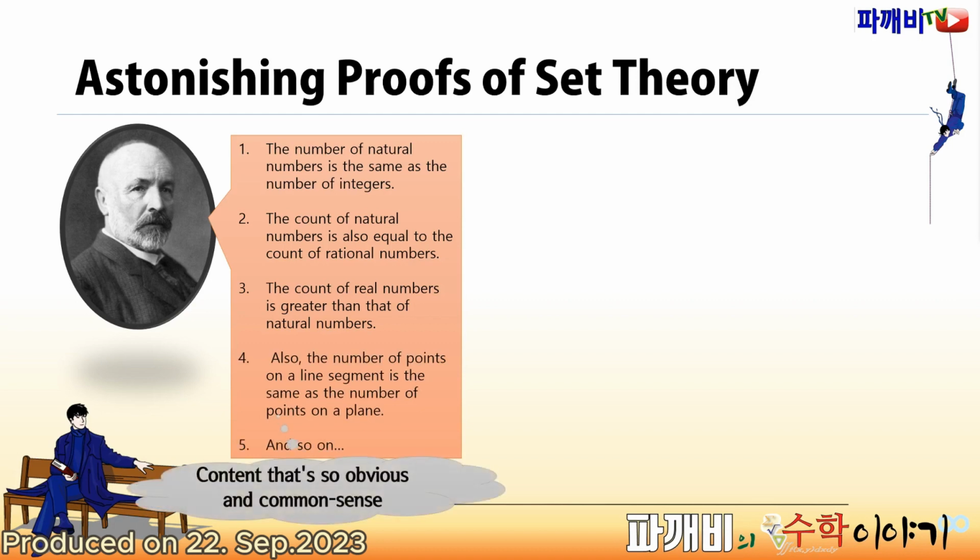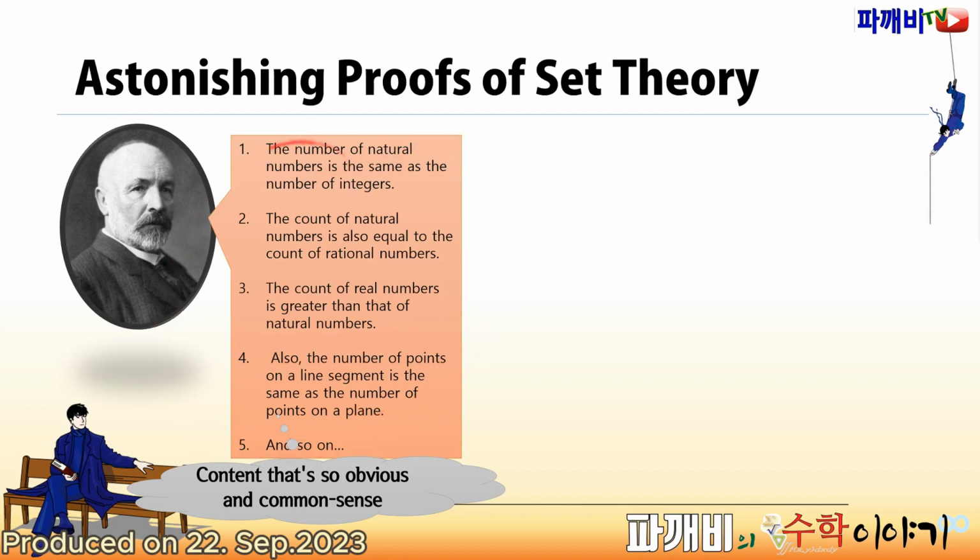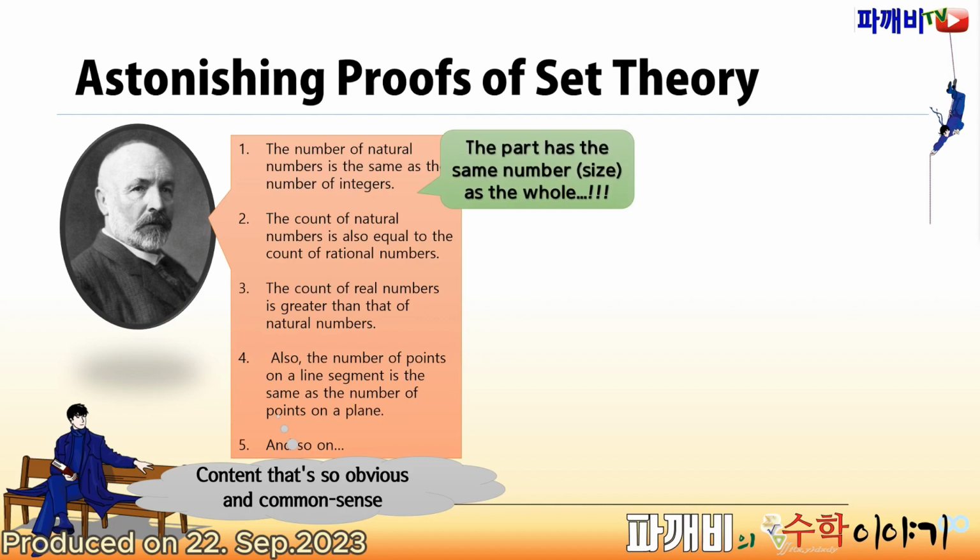I mentioned to you that mathematics is a discipline of necessity. The inevitable and logical things are generally obvious. Like 1 + 2 = 3, it's so intuitive that it's almost boring. Thus, things that go against intuition are generally not mathematical truths. However, such things happened in set theory. Natural numbers are a subset of integers, and integers are a subset of rational numbers, but he proved that their counts are the same. So initially, mathematicians didn't accept Cantor's set theory, but eventually they did.